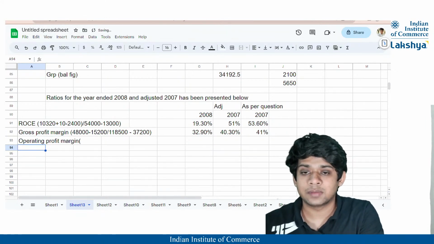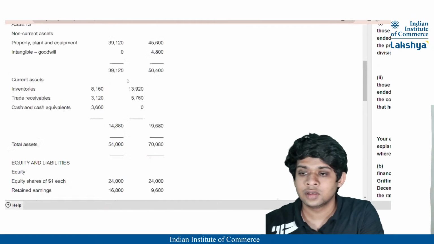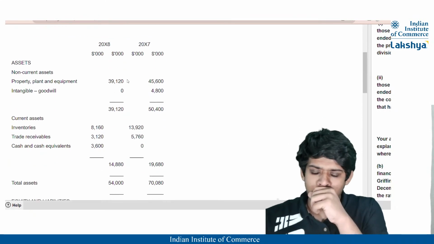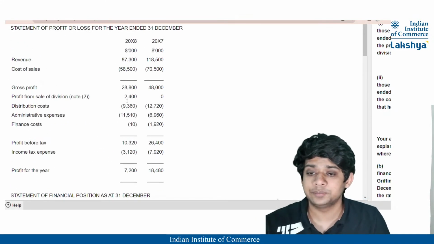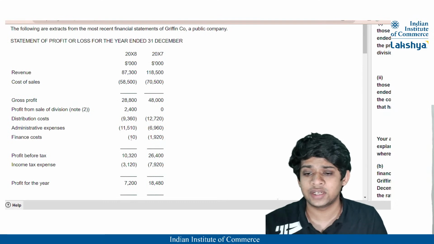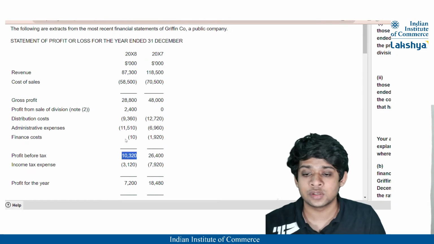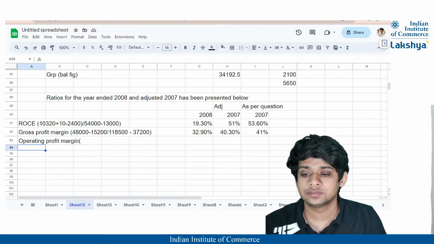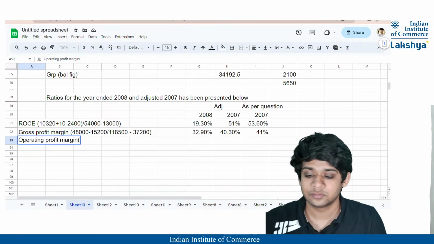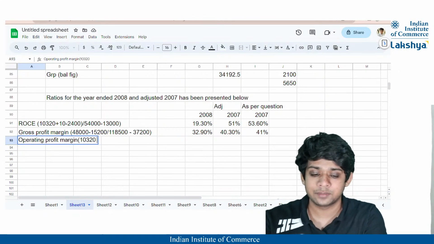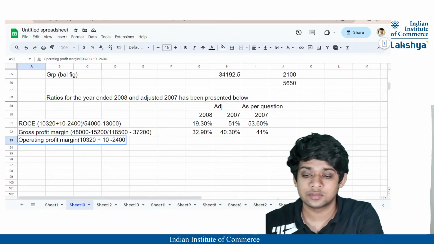That is going to be nothing but operating profit, as we have already calculated. It is going to be 10,320 for the year 2008 plus the 10 minus 2,400. Correct? 10,320 plus 10 minus 2,400.